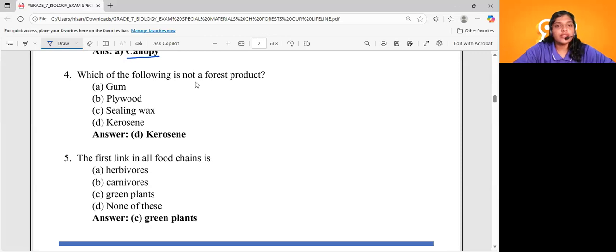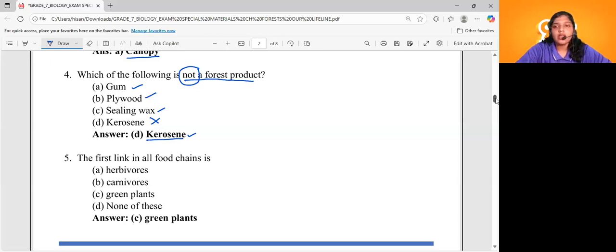Which of the following is not a forest product? I repeat, not. You have to check whether it is asking for that particular option or not. Which of the following is not a forest product? We know that red gum is a forest product, plywood is a forest product, sealing wax is a forest product, kerosene is not a forest product, right? Dears, kerosene is not a forest product. So the right answer for this question is option D, kerosene.